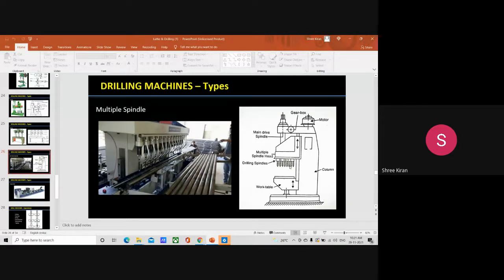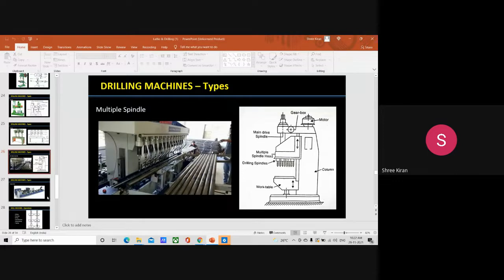A single motor, using a set of gears, drives all the spindles. All the spindles holding the drills are fed into the work at the same time. The distance between the spindles can be adjusted and relocated according to the dimensions where we require the holes in the workpiece. That's what happens in the case of a multi-spindle drilling machine.